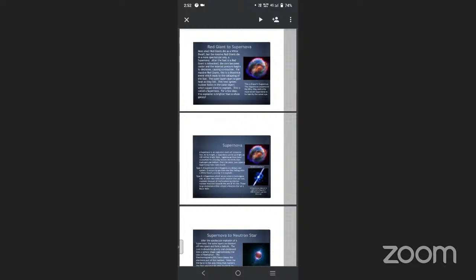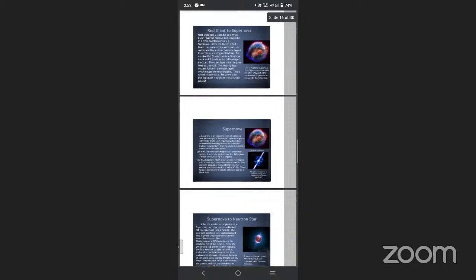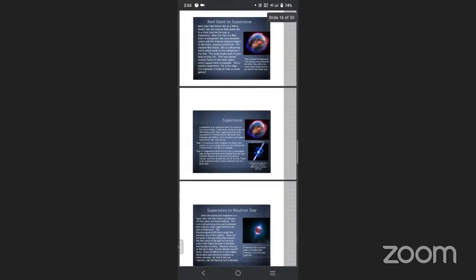This explosion is called a supernova. For a few days, this explosion will glow brighter than the whole galaxy. Next, we are going to see about supernova.